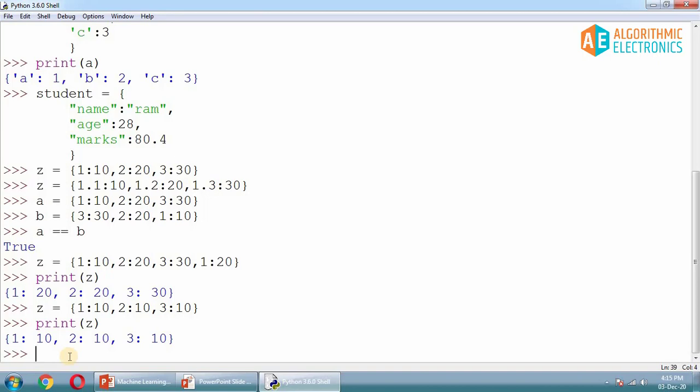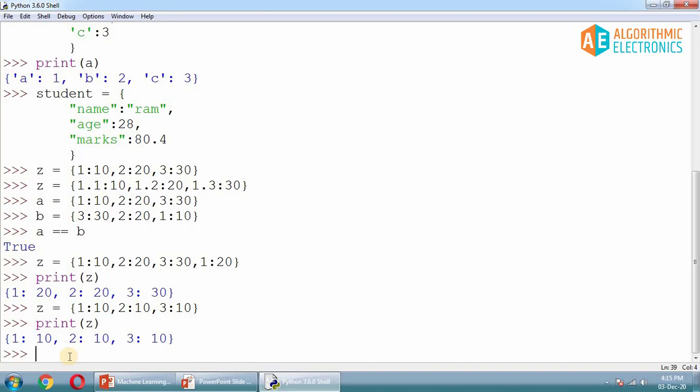Now when I say indexing, it's not related to index 0, 1, 2, 3, 4. This is how we cannot index the dictionary, like z of 0, z of 1, or something like that. But indexing is totally based on the keys. We can index our dictionary based on our key. So whatever keys we are giving, with reference to that key, we can access some element.